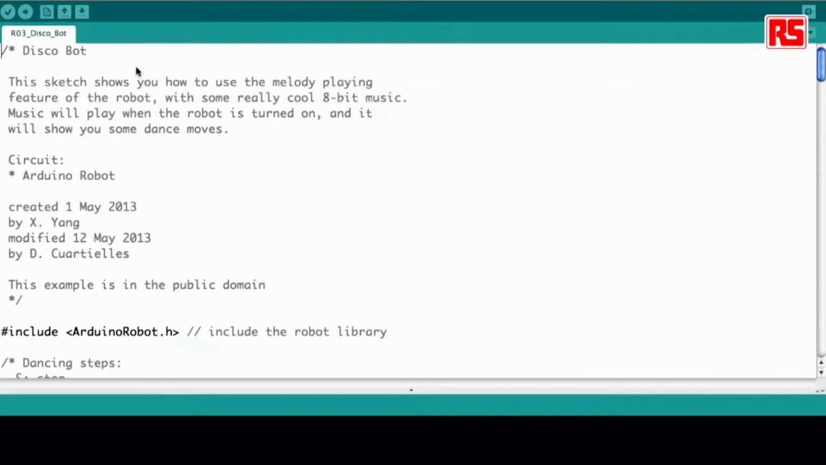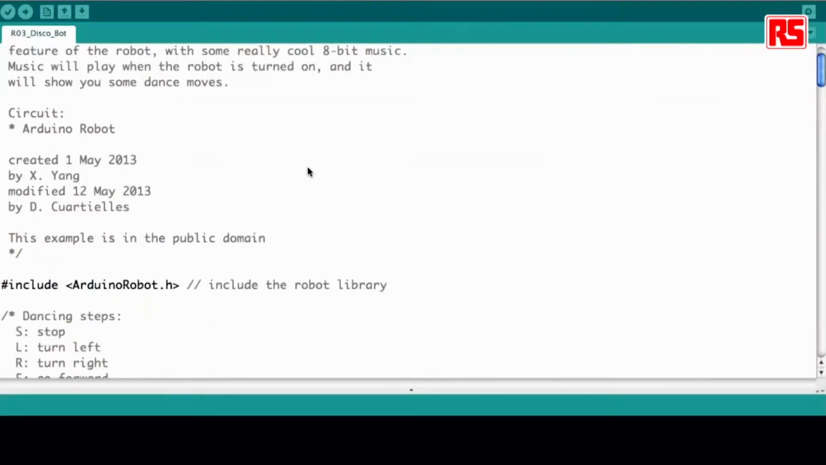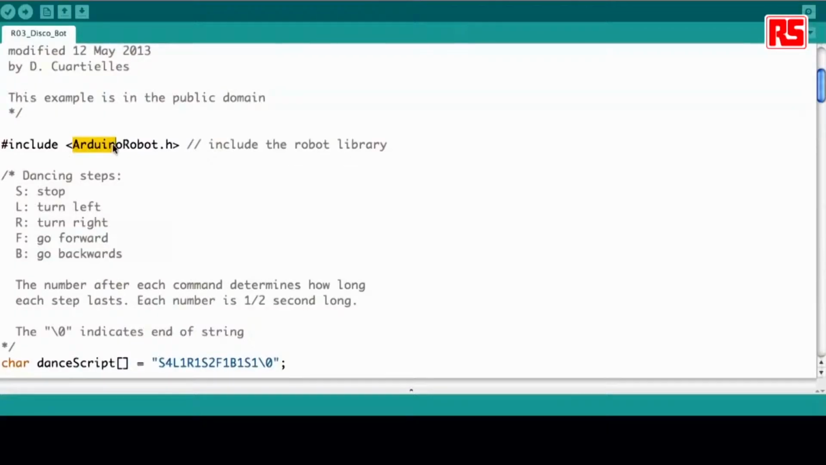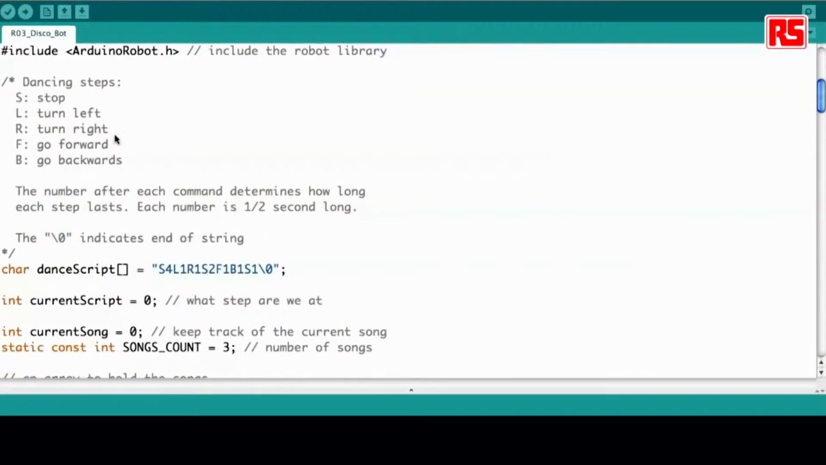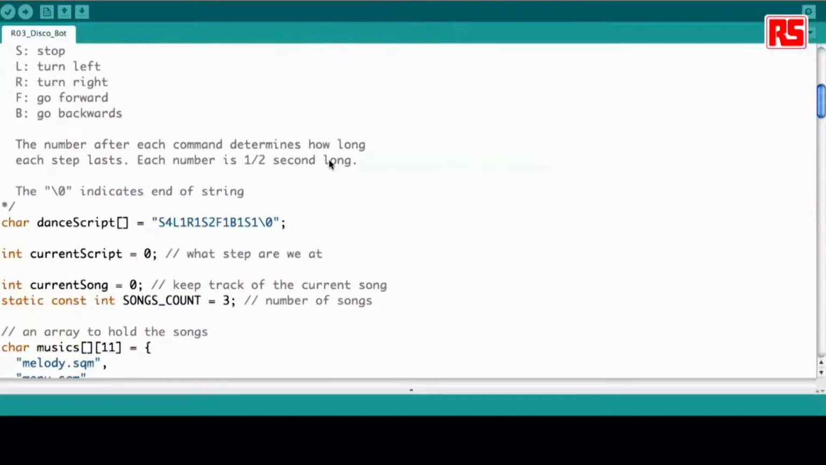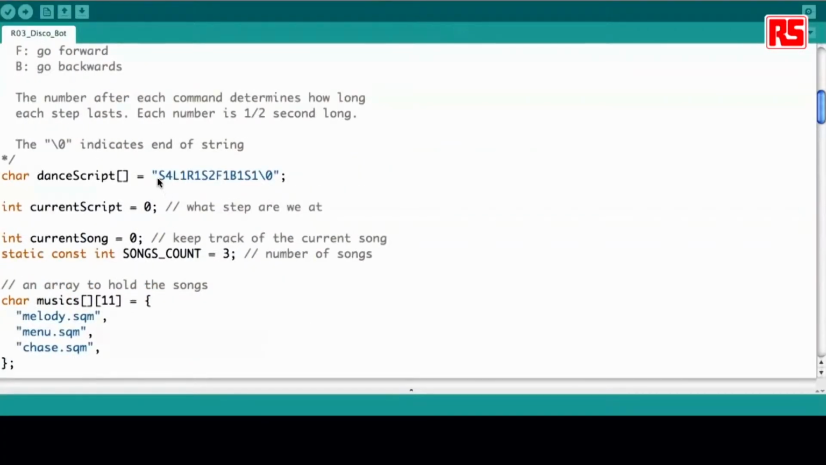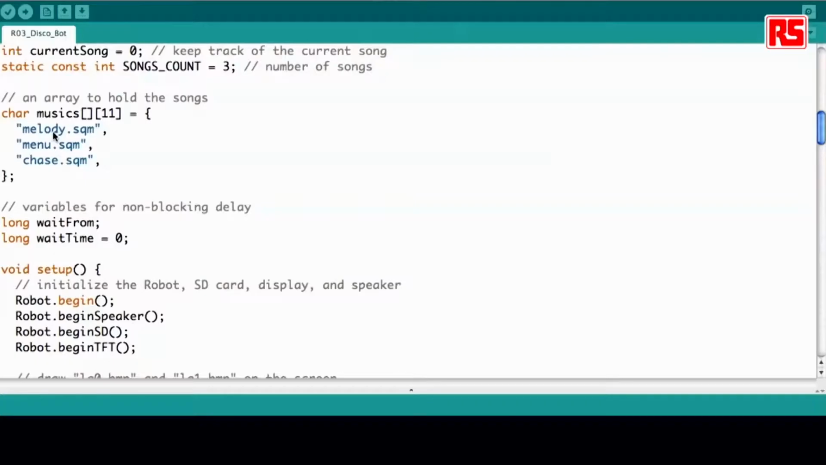So just open the example on the IDE where Jun plugs in the cable. I'm going to just briefly explain you how it works. So as usual, we have to load the Arduino Robot library, and the robot is programmed to make different turns. It either stops, turns left and right, or forwards or backwards as it's playing music. The dance script is stored as a string, as you see up here, that it ends with a 0 marker, and it has 3 songs. One is called Melody, the second one is called Menu, and the final one is called Chase.